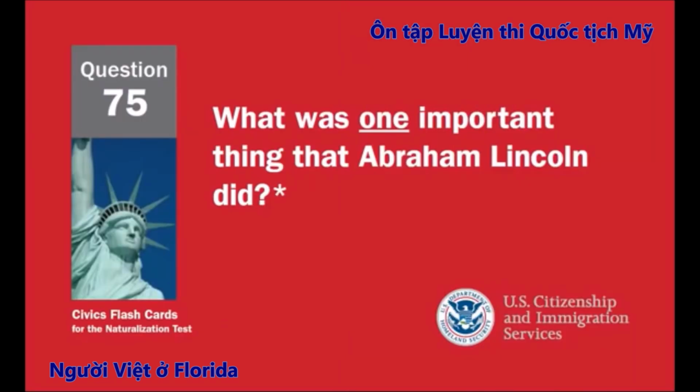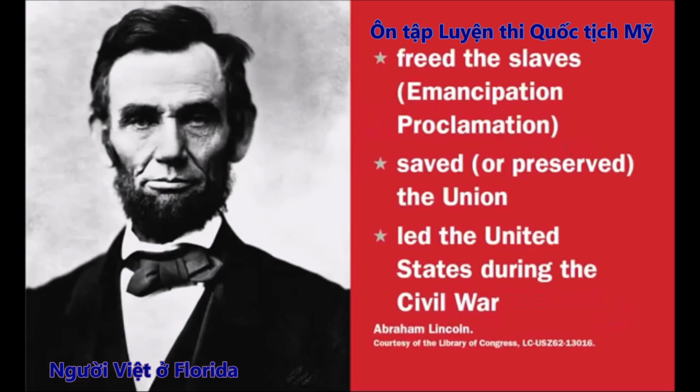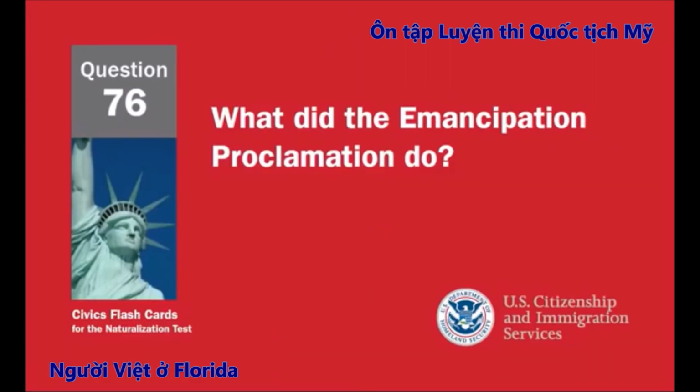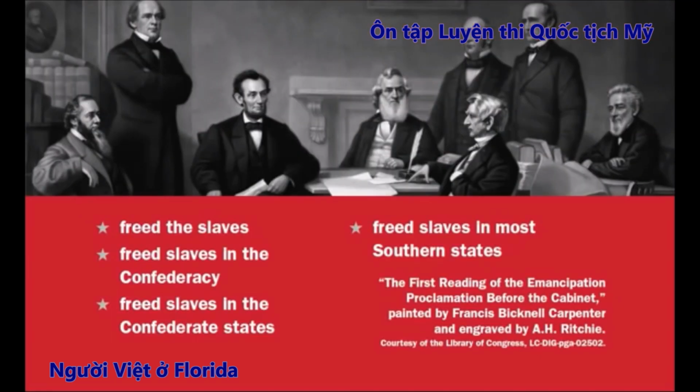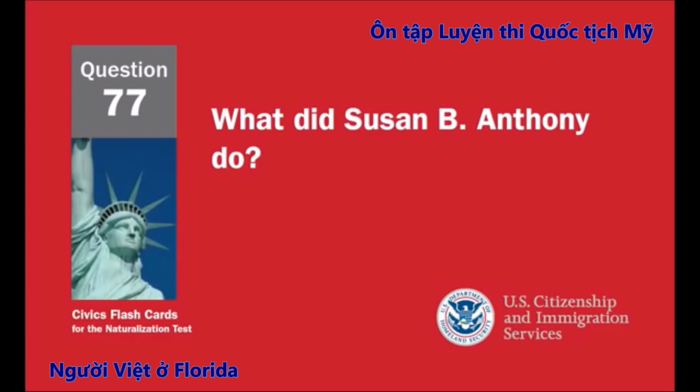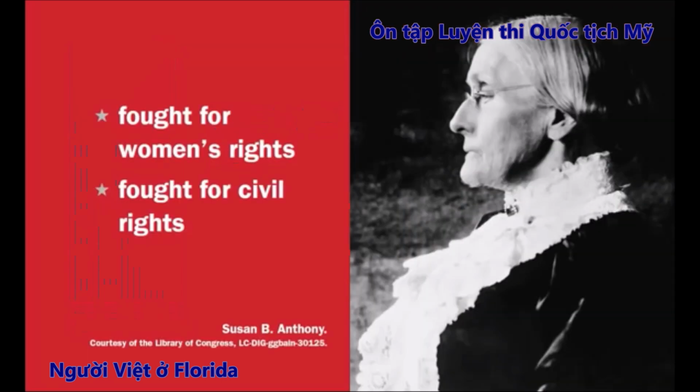What was one important thing that Abraham Lincoln did? Freed the slaves, Emancipation Proclamation, saved or preserved the Union, led the United States during the Civil War. What did the Emancipation Proclamation do? Freed the slaves, freed slaves in the Confederacy, freed slaves in the Confederate States. Freed slaves in most southern states. What did Susan B. Anthony do? Fought for women's rights, fought for civil rights.